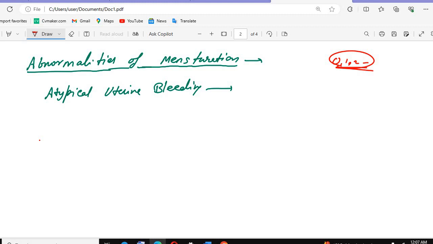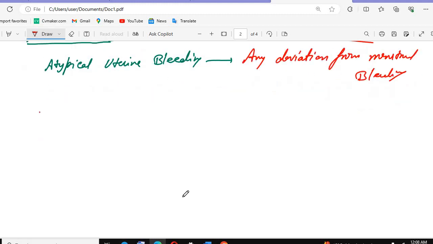But if you're getting bleeding in the middle of the menstrual cycle, or two-time bleeding in the two intervals, or maybe there is a delayed or infrequent cycle, all these will come into the atypical uterine bleedings or the abnormality of the menstruations. Any deviation from the menstruation will be the atypical uterine bleeding.